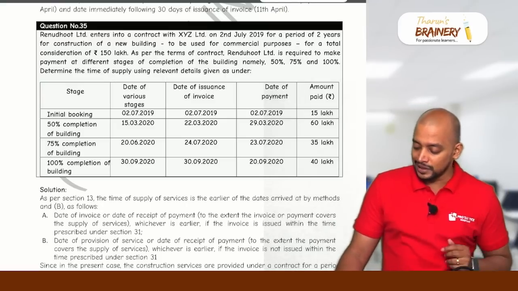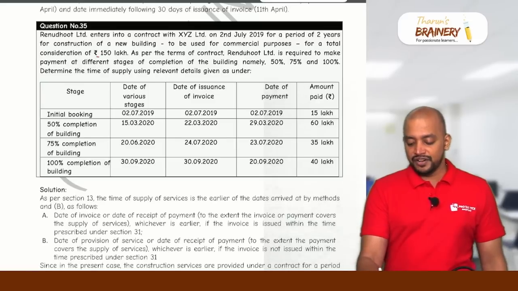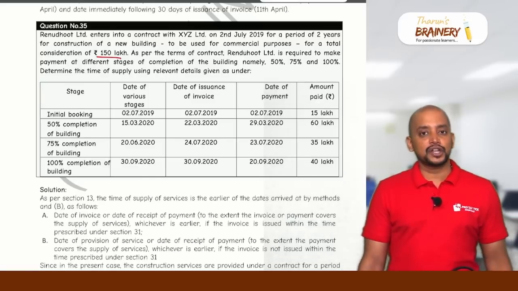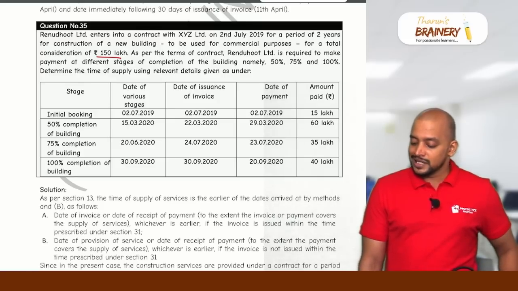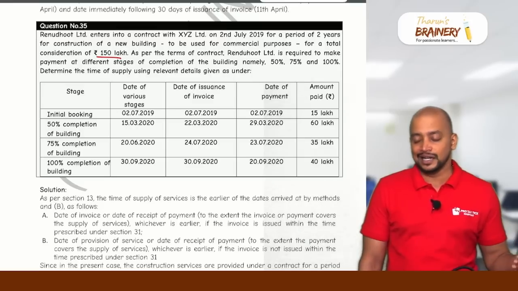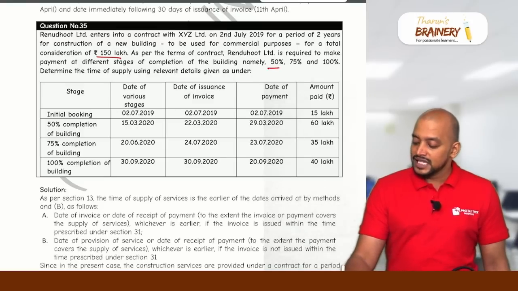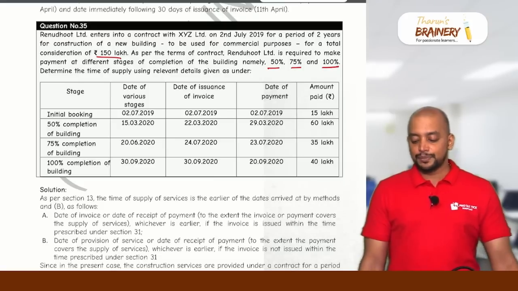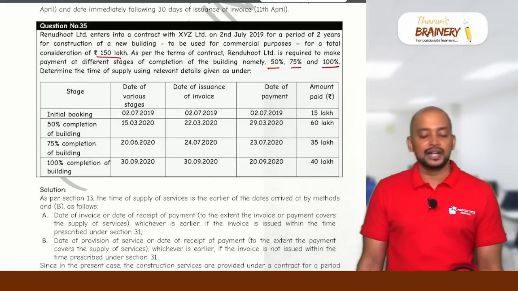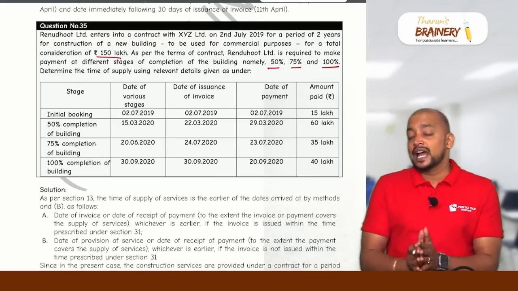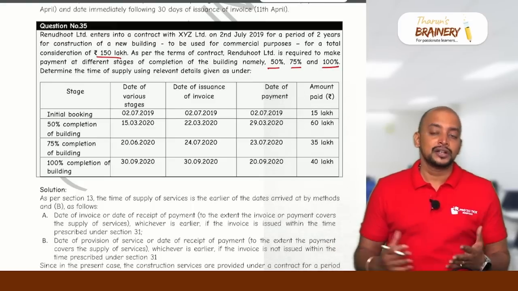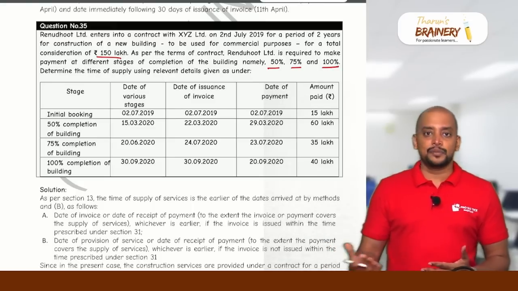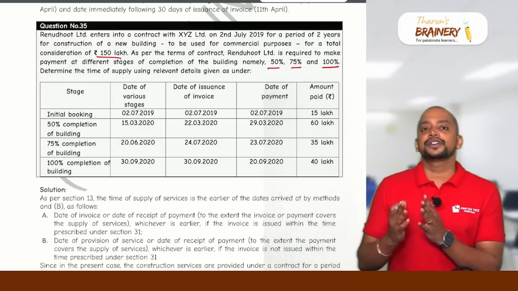Here it takes 2 years for a total consideration of 150 lakhs as per the terms of the contract. So Renudut Limited is required to make payment at different stages of completion of the building, namely 50%, 75% and 100%. Determine the time of supply using relevant details given as under. Now this 150 lakhs is not payable in a single shot. It will be payable in 3 installments, which means that it's a continuous supply of service.